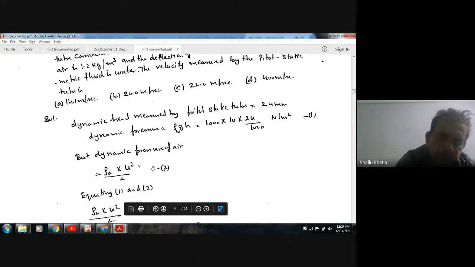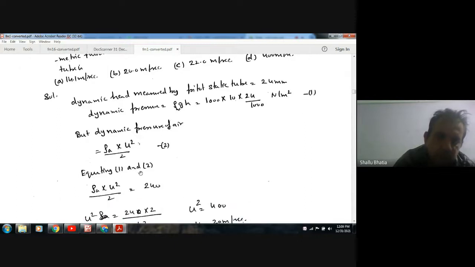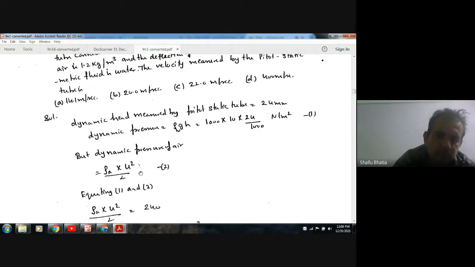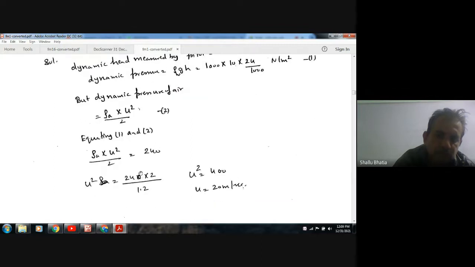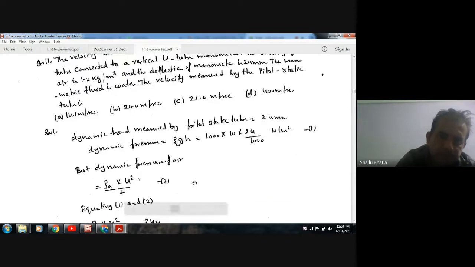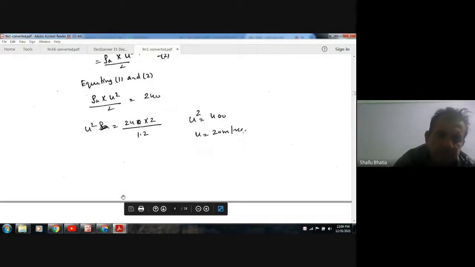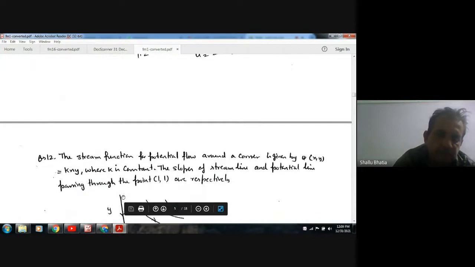Equating these two, we can get u, the velocity of air. So u square equals 400, or u is 20 meters per second. So this is the dynamic pressure measured, and this is the dynamic pressure of air. Equating these two, you can get 20 meters per second.